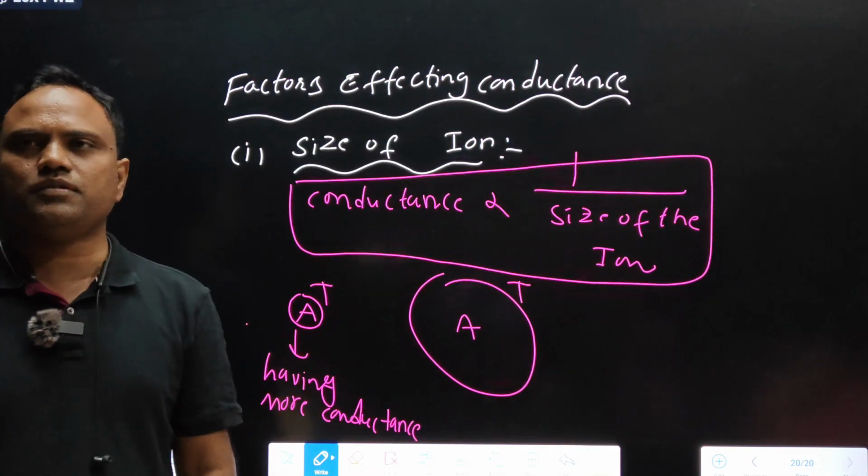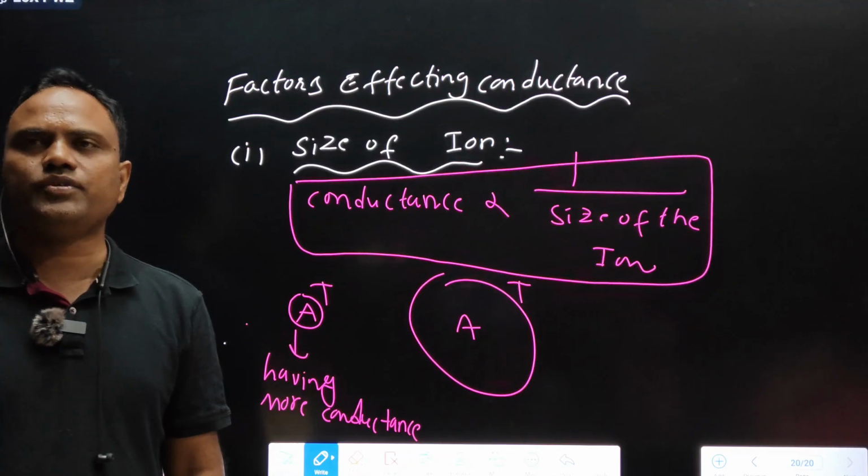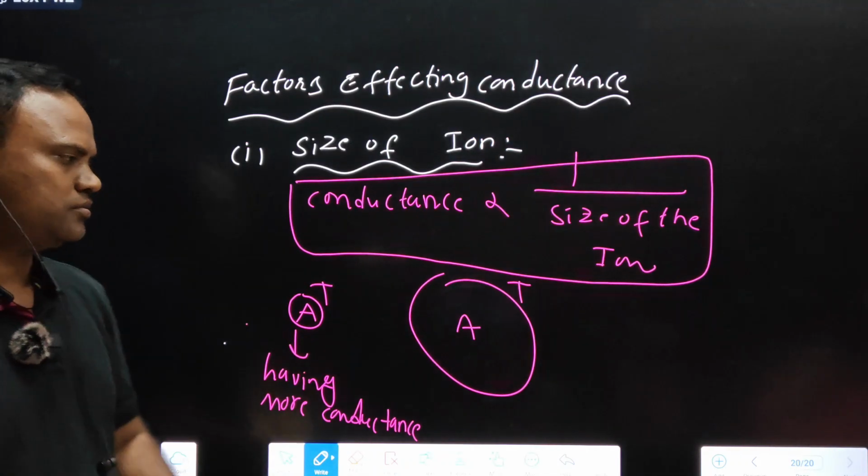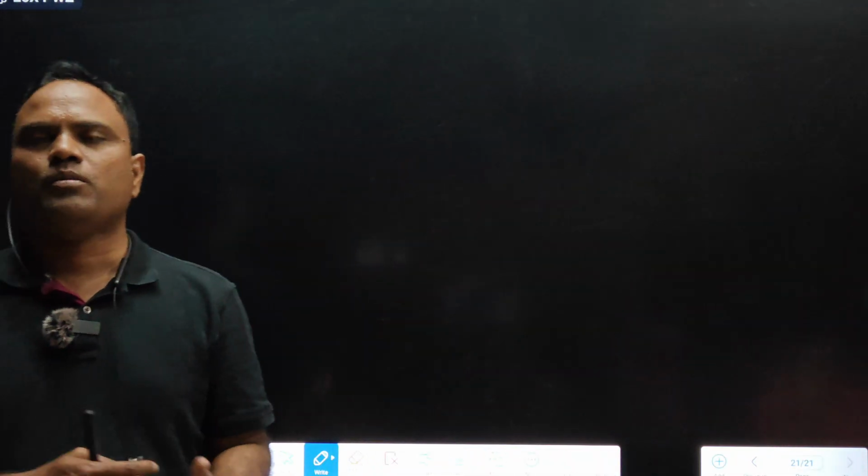Compare the conductivities of cations of first A group. First A group cations in polar solvents and in non-polar solvents.